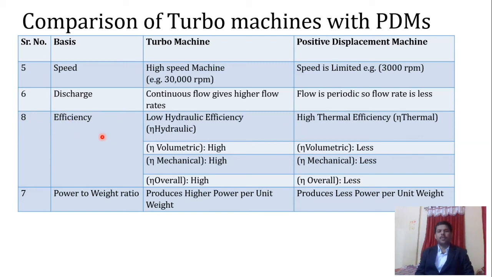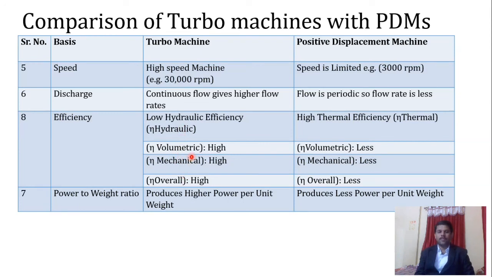Even though we have not seen this part in detail, as a matter of discussion, efficiency: a turbo machine has very low hydraulic efficiency, and in positive displacement machines we have a relative efficiency, which we call the thermal efficiency. So positive displacement machines have high thermal efficiency compared to turbo machines.